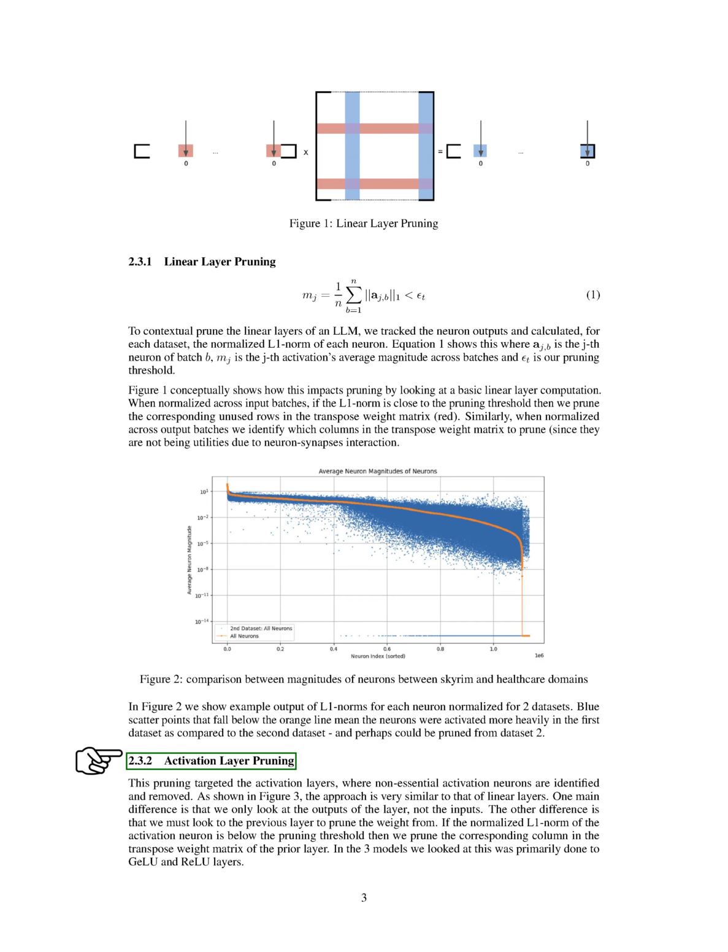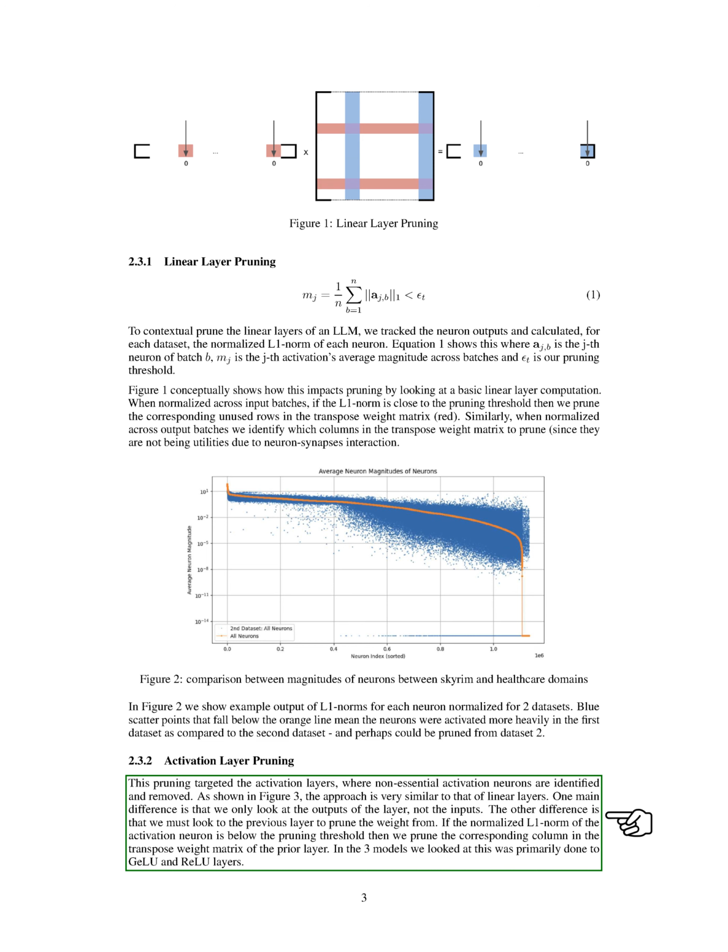Activation layer pruning. This pruning targeted the activation layers, where non-essential activation neurons are identified and removed. As shown in Figure 3, the approach is very similar to that of linear layers. One main difference is that we only look at the outputs of the layer, not the inputs. The other difference is that we must look to the previous layer to prune the weight from.